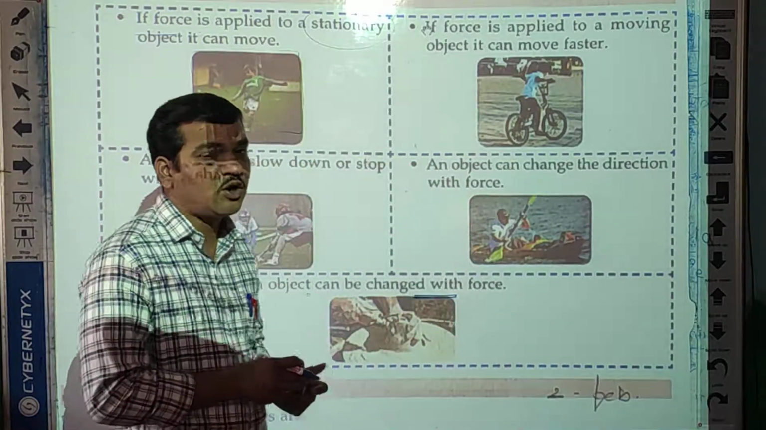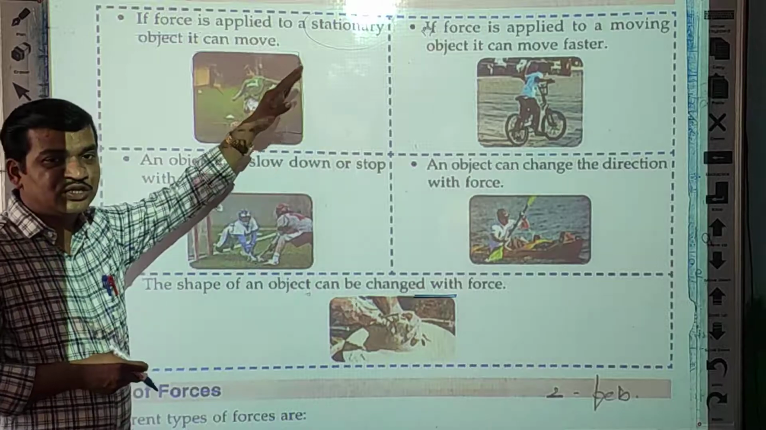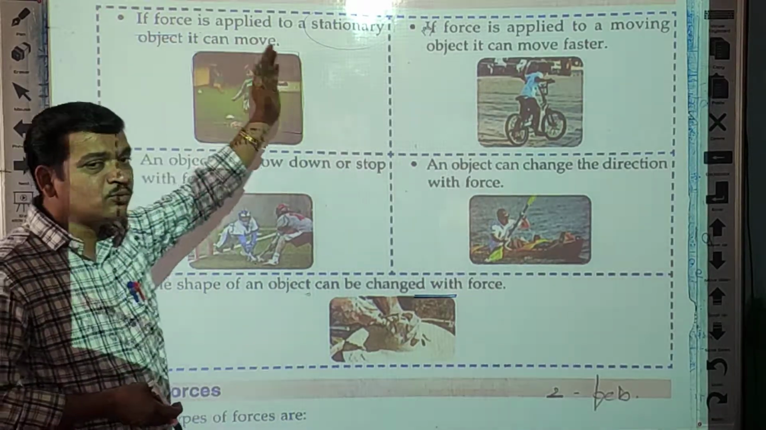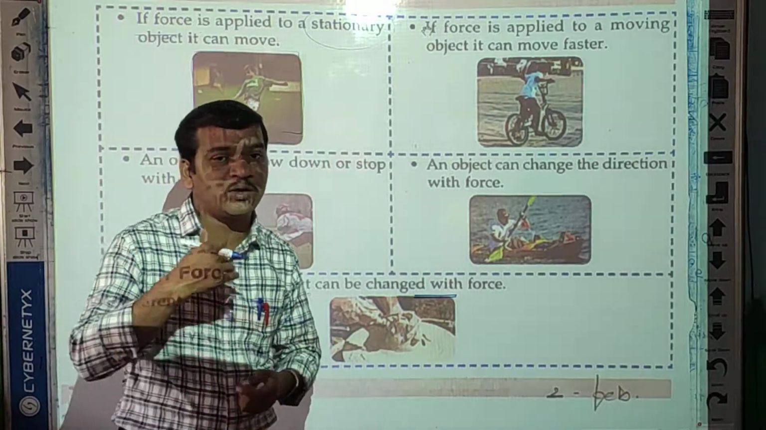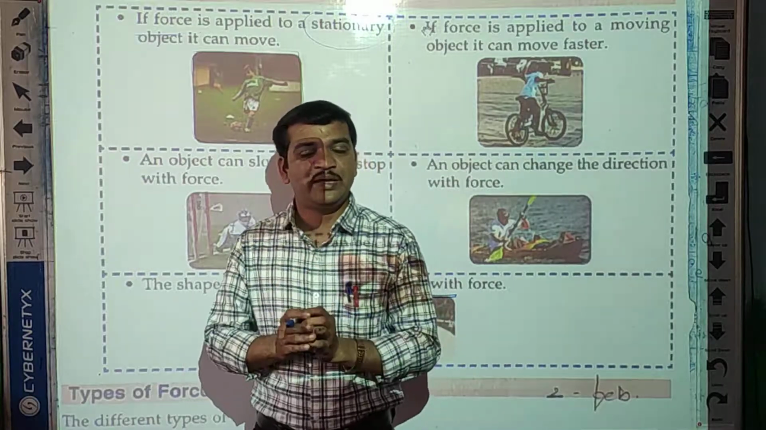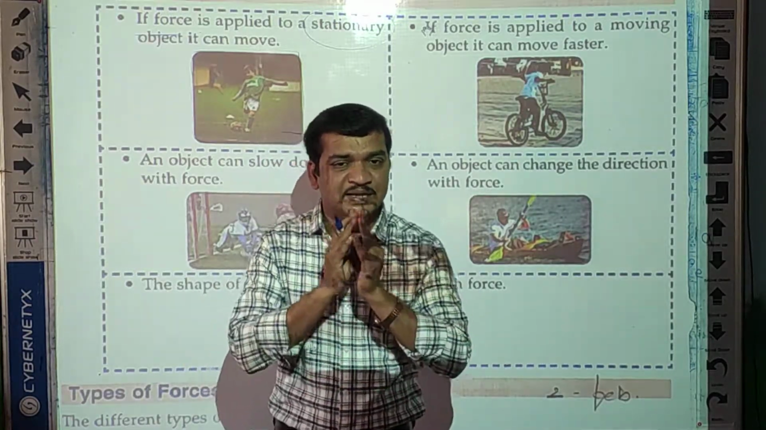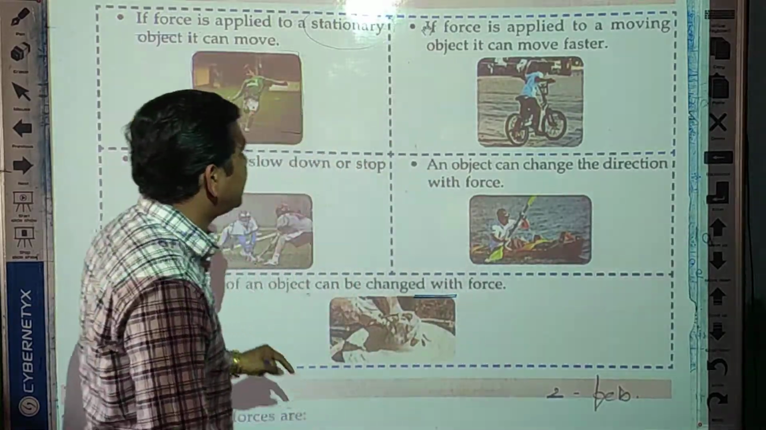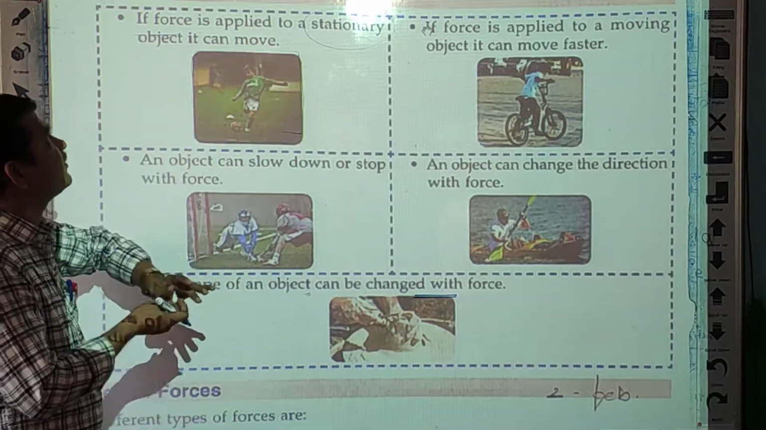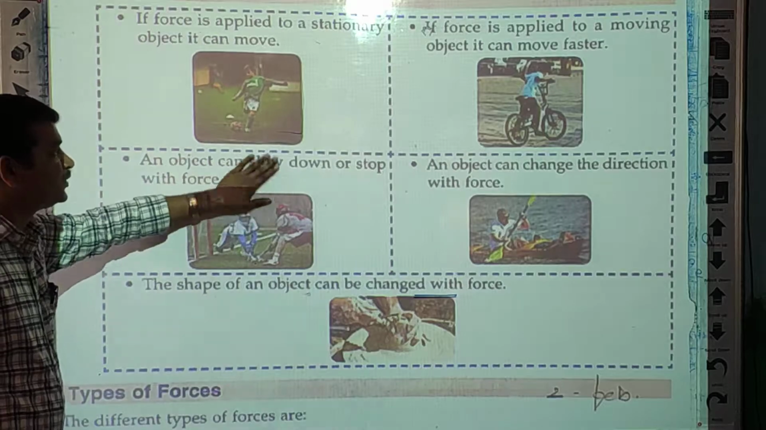When somebody applies force on this stationary object, that object can move from one place to another, or can be brought into motion. So when we apply force on a stationary object, that object starts moving. So this is the first effect of force.